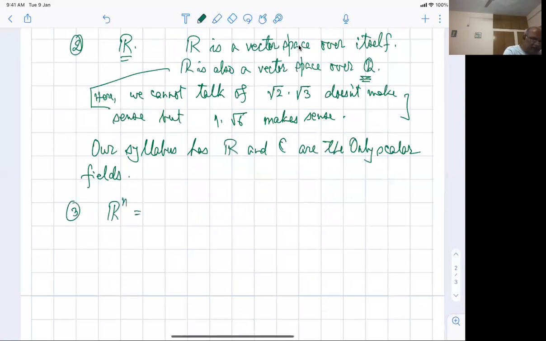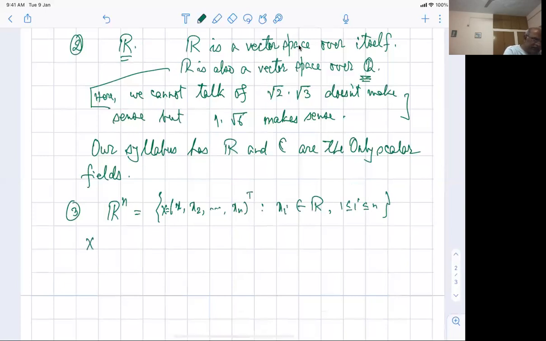Third, Rn. Rn is nothing but x1, x2, ..., xn, each xi belonging to R, for 1 less than or equal to i less than or equal to n. If I write this as x transpose, then x plus y is x1 plus y1, x2 plus y2, ..., xn plus yn transpose, where y is y1 to yn.